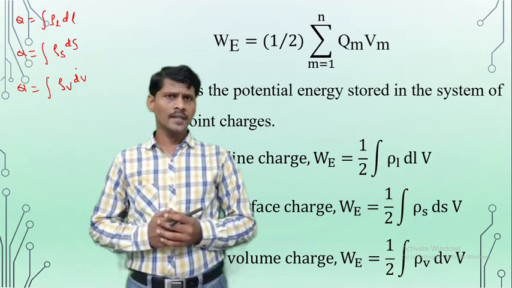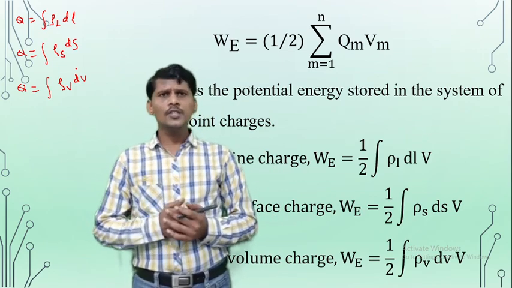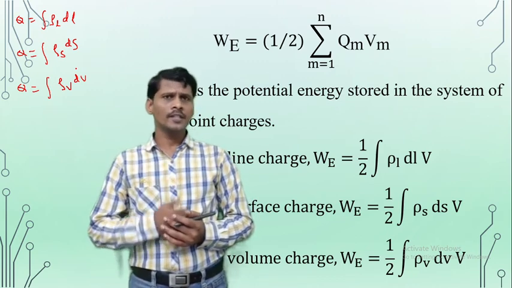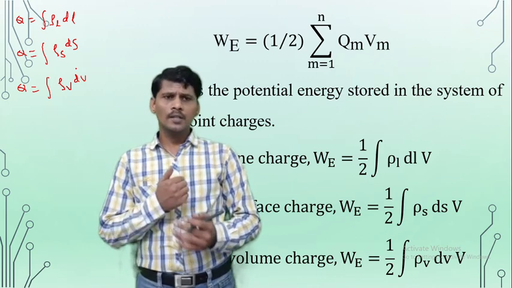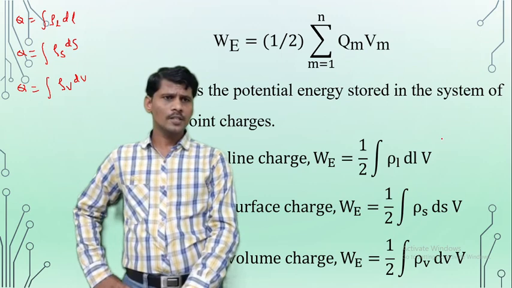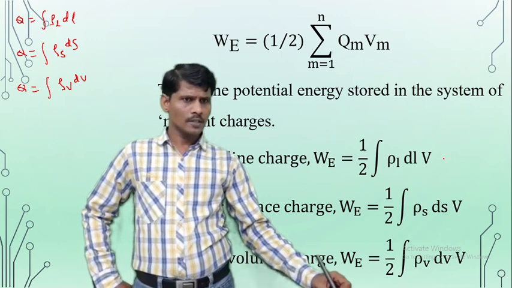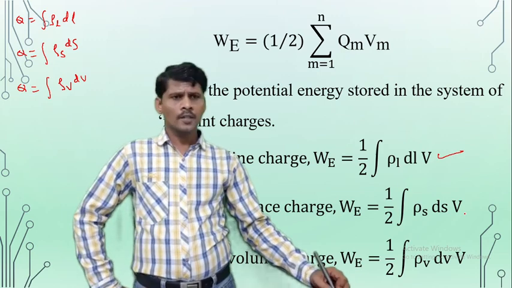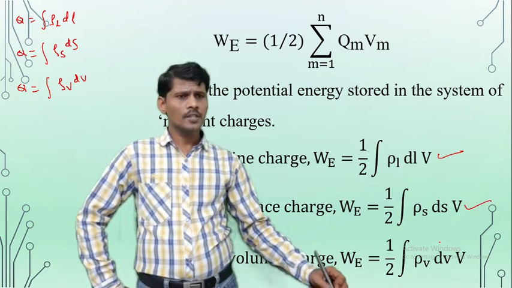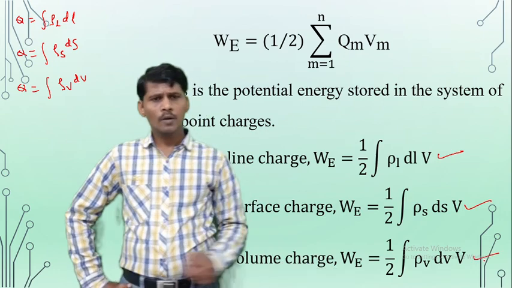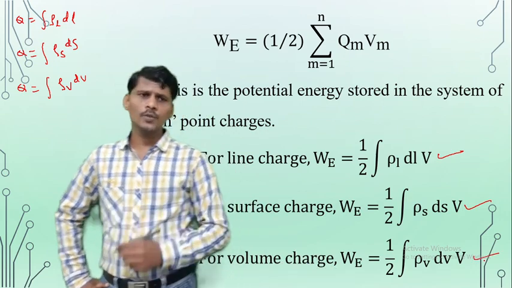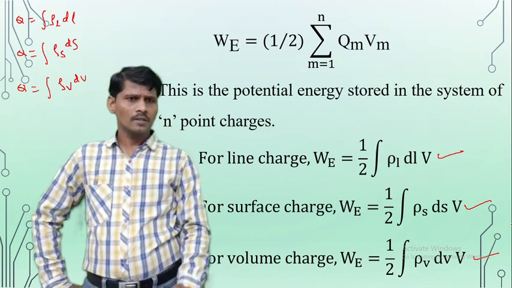Similarly, here we calculate the energy stored or the potential energy in the electrostatic field. For the line charge, W is equal to this equation. For the surface charge distribution, the energy stored expression is this equation. And for the volume charge distribution, the energy stored W is equal to this equation.